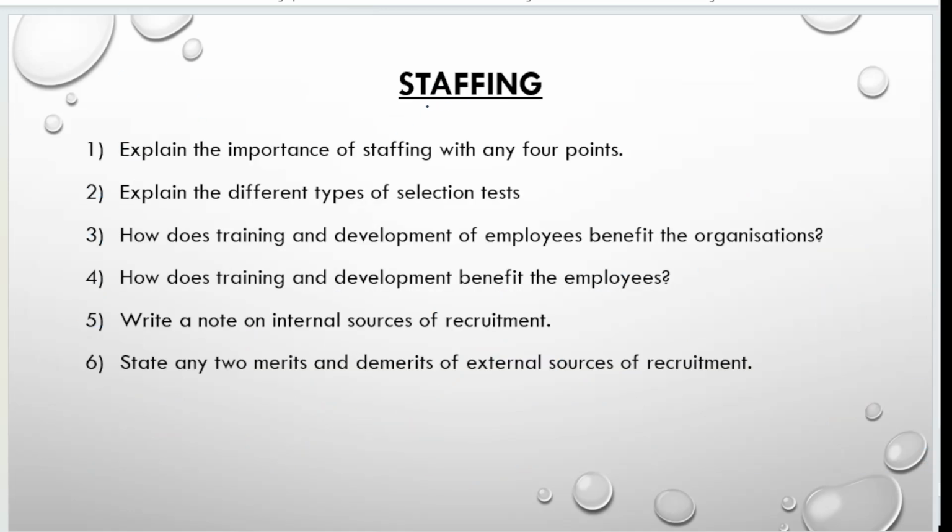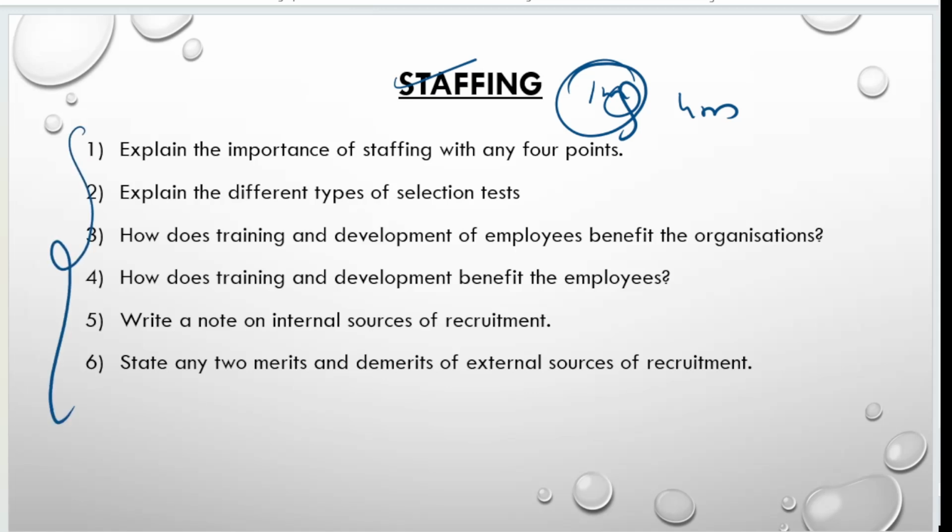Yes, again staffing, you are going to get one 4-mark question from the staffing. So again you have 6 questions here. Out of these 6 you are going to get one question, okay? Importance of staffing, different types of selection test, important. And if you are going to train your employees, what benefit the organization is going to get, what benefit the employees are going to get.